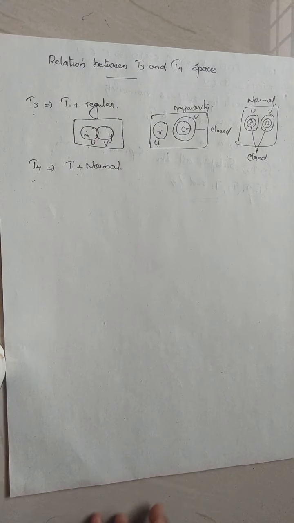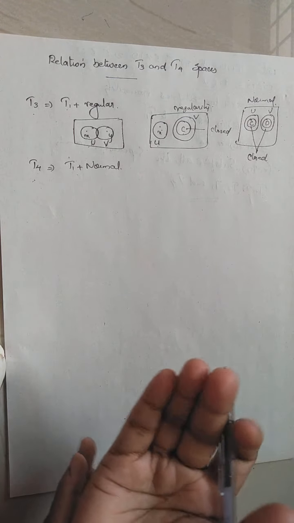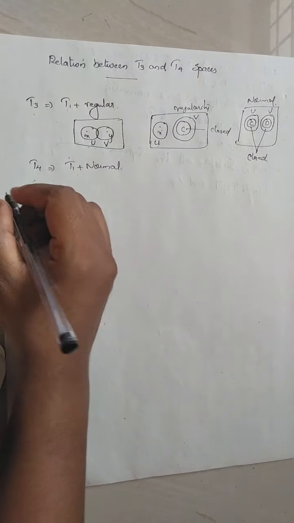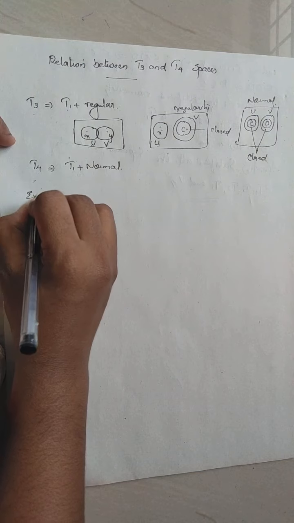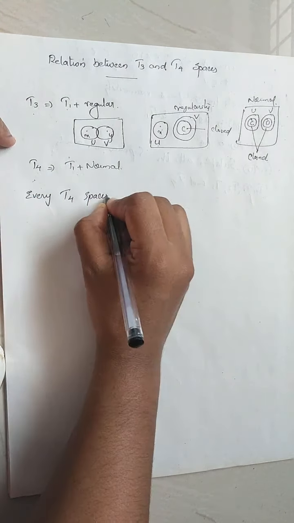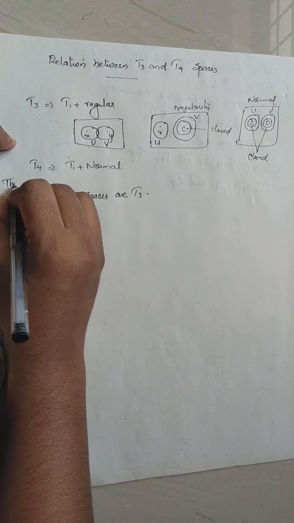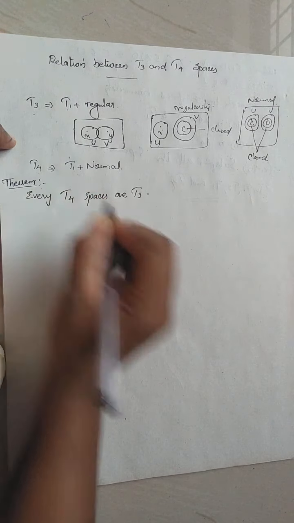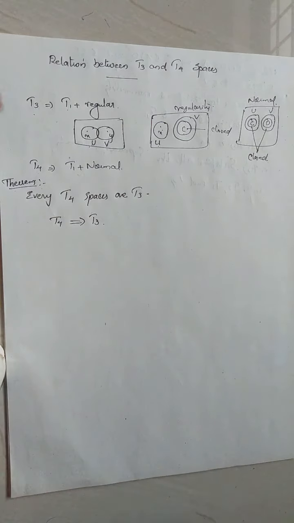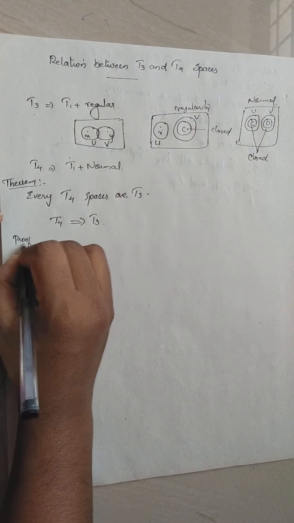Okay. So now we are looking for what are the properties or is there any relation between T3 and T4 spaces. So I will prove that every T4 space is a T3 space, which is a theorem. Every T4 space is T3, or T4 always implies T3. How will you prove this implication?